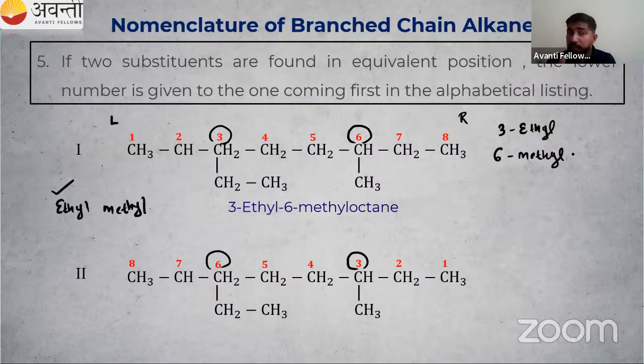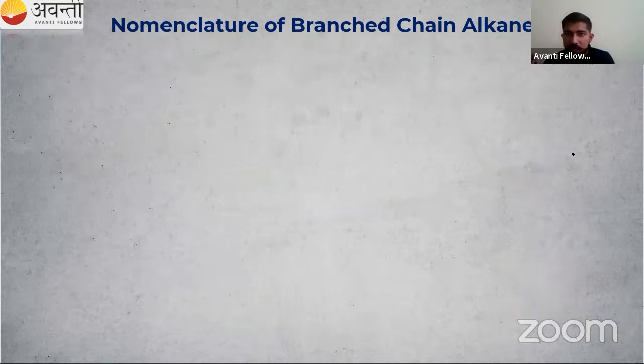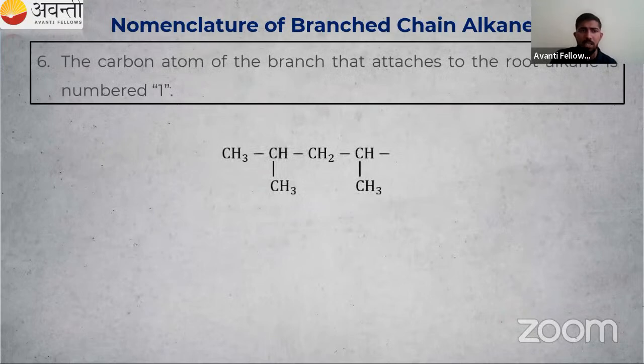The number of carbon atoms in the parent chain, 8. 8 means what's the word root? That is oct. Then you have to add ane. So 3-ethyl, 6-methyl octane, that is a name for this one. Then what about second one? Is that correct? No, the first one is correct. The second one is absolutely wrong.